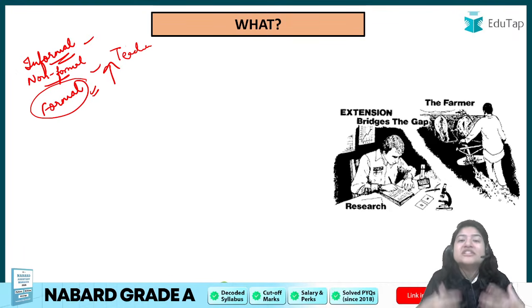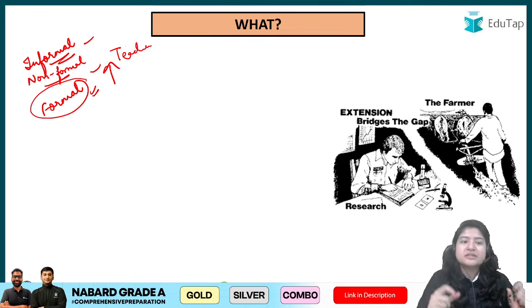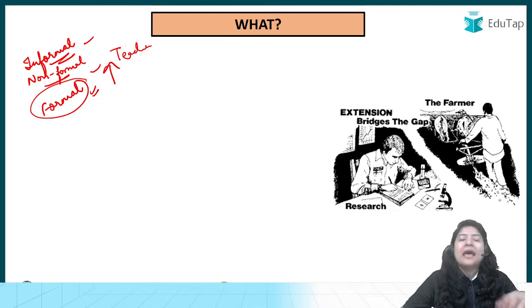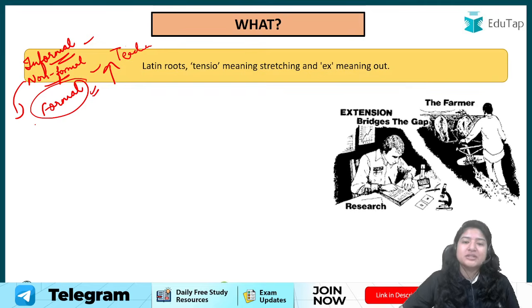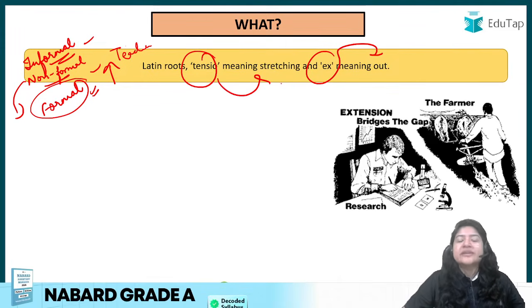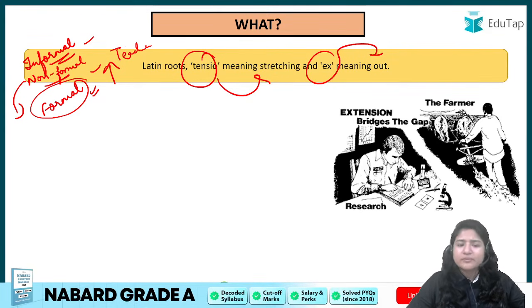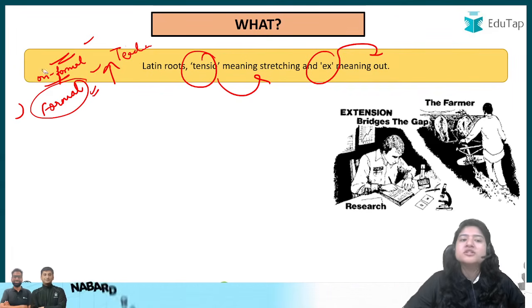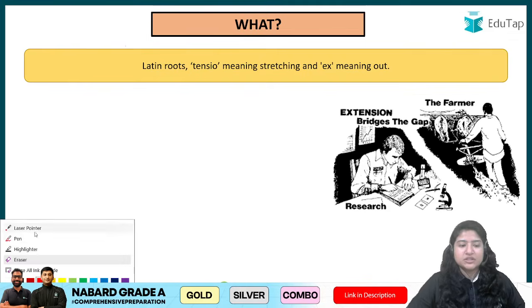So we have to teach them these things, right? And because we are teaching them outside a formal education system, this is known as non-formal. And from here only this term has originated, which is your extension education. Extension is a Latin word, or it has Latin roots, where ex means out, means outside. Outside what? Outside your formal education system. Tensio means stretching. You are stretching this education outside the formal education system, because nobody can afford to go to colleges or schools, right? But they must be taught about things, so that is known as your extension education.